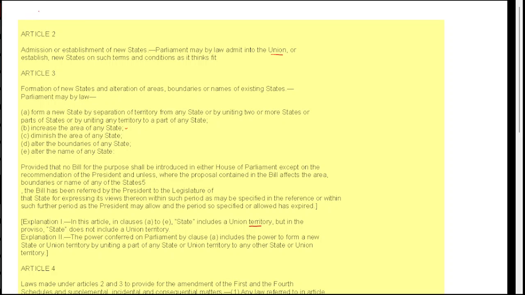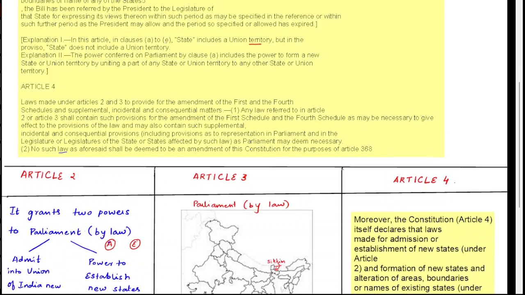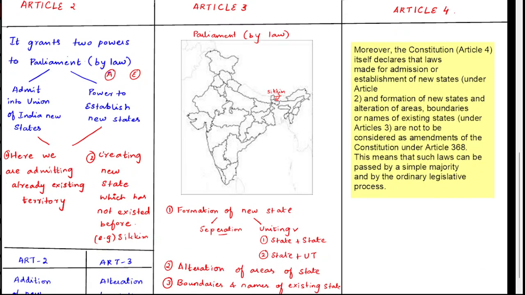Today we are going to see Article 2 to 4 in our article series of Indian Constitution. So, first let us see about Article 2. It says admission or establishment of new states. Parliament may by law admit into the Union or establish new states on such terms and conditions as it thinks fit. So, what does it say? It grants two powers to the Parliament.